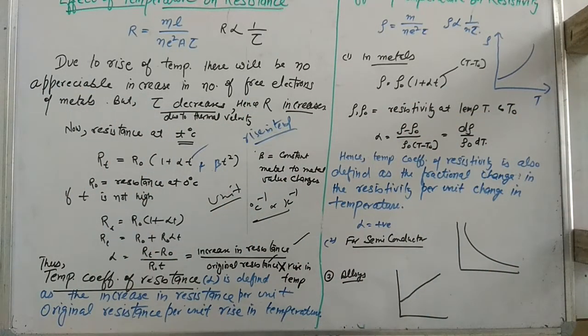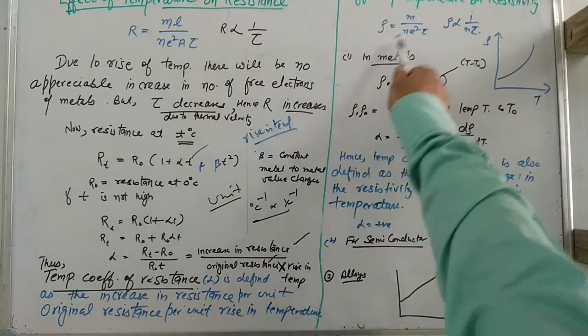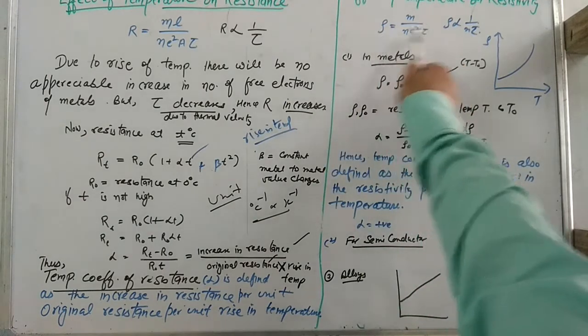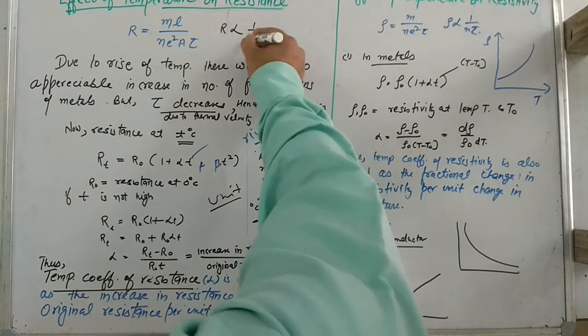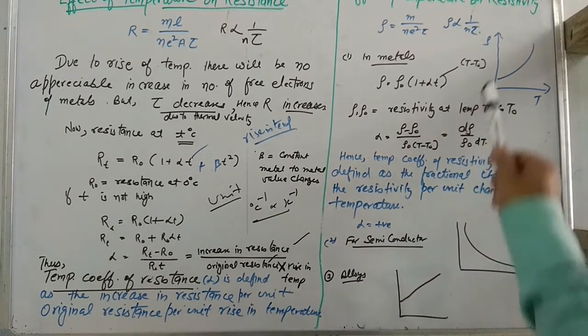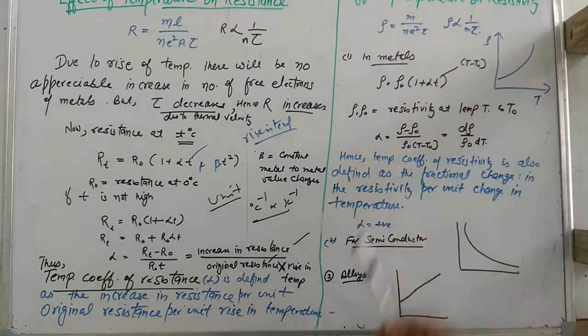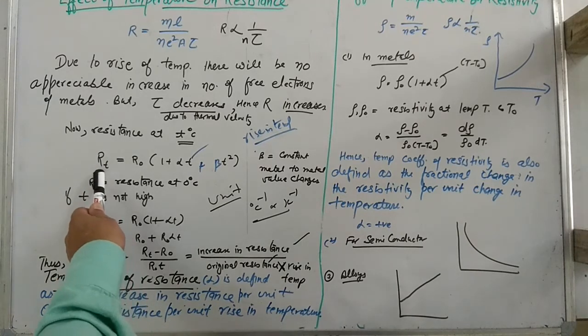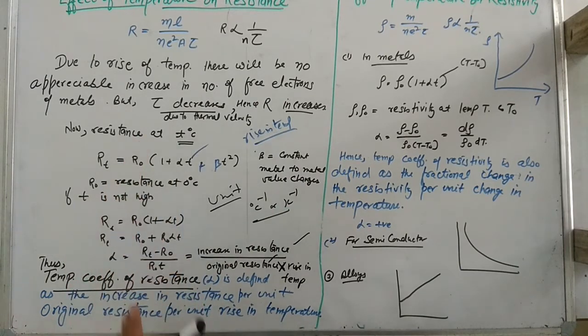Now I am taking the effect of temperature on resistivity. Like this formula, resistivity is m over n e square tau. Again the resistivity depends on n and tau. With temperature, again relaxation time decreases and rho will increase. But in semiconductors and alloys there is a different case that we are going to discuss. In metals, with the same formula, in place of R you can write rho.